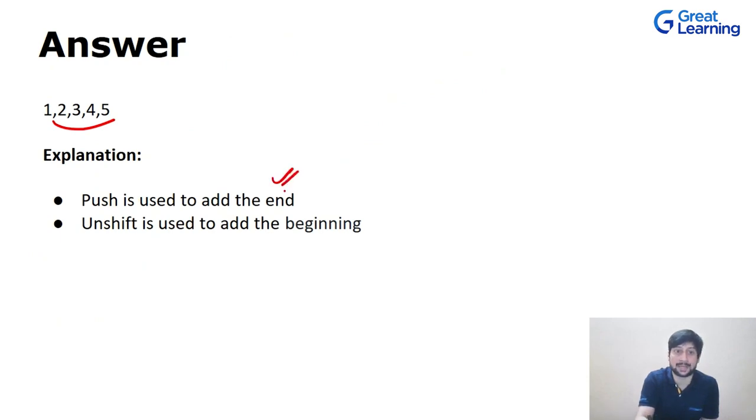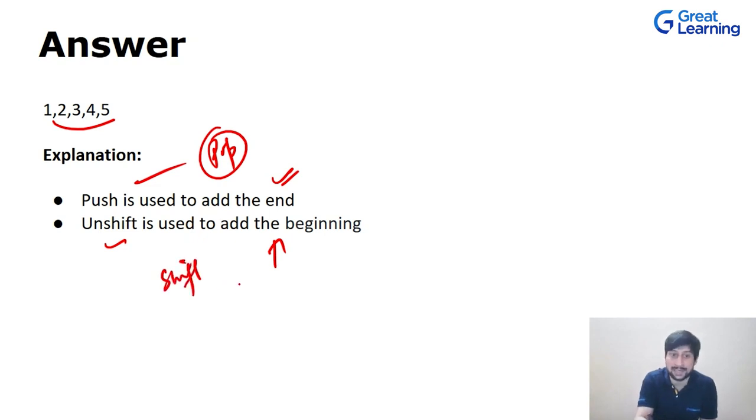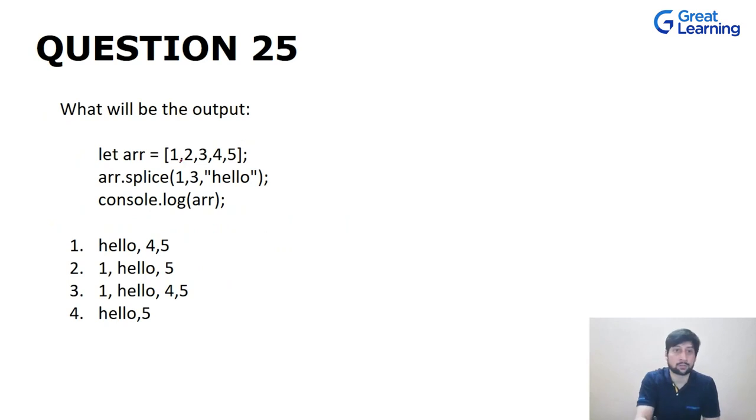Push adds the element at the end, unshift adds the element at the beginning, and vice versa. Pop deletes the element at the end, and shift removes the element from the beginning. So push and pop for the end, and unshift and shift for the beginning. Now let's move on to the next question.